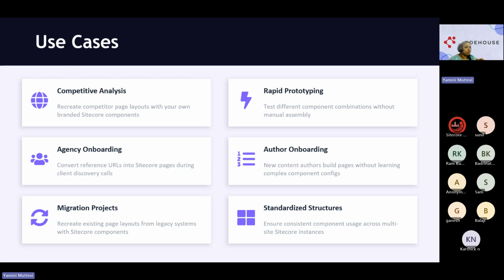Similarly, for standard structures also, we have particular standards to follow, like these are standards of a multi-site. Why this is important is because multi-sites have shared components, right? They have a shared library of renderings as well, and those shared components are being used. Suppose something like a cookie consent or a copyright page, or a logo, is differing from site to site, but the content structure remains the same, and the same components are being used in multi-site. These are the six use cases I mainly pointed out. We can use it in many ways as well.